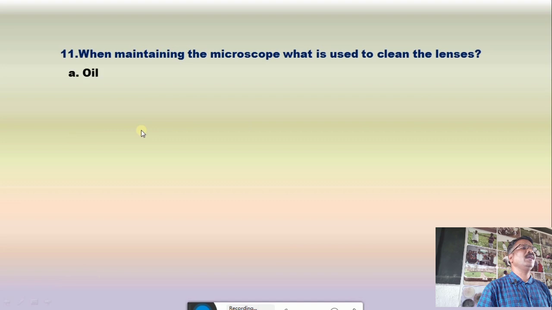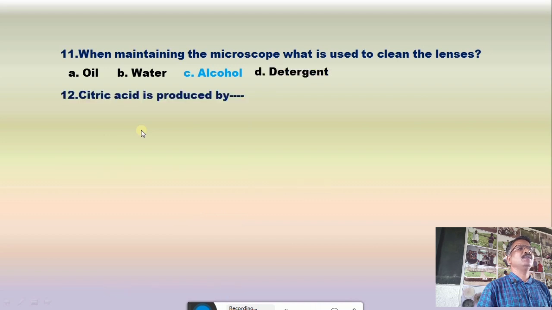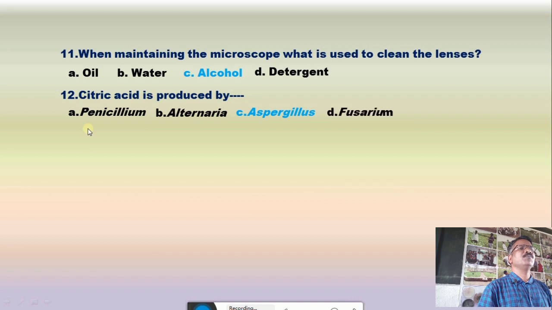Option A oil, option B water, option C alcohol, then option D detergent, and the correct answer is alcohol. Now the question number 12, citric acid is produced by option A penicillium, option B alternaria, option C aspergillus, and option D fusarium. The correct answer is aspergillus.